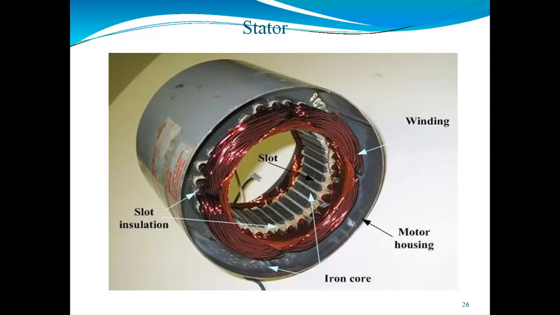After that, we are using the winding. This winding we call the stator winding. The slots on the periphery of the stator core carry the three-phase winding, because the supply we are giving is three-phase. So the three-phase winding we supply with three-phase AC supply. These windings we can connect either in star connection or in delta connection. We only need to give three-phase supply here, and the winding is wound on the stator. So we can call this winding the field winding.